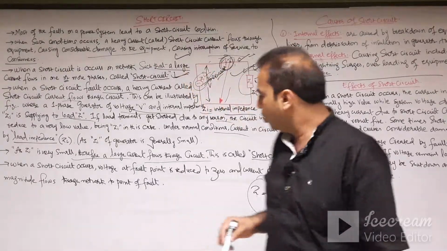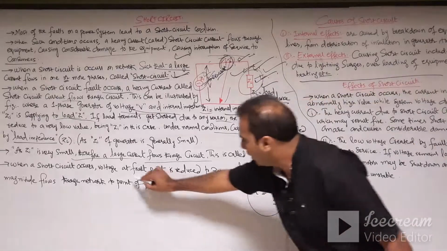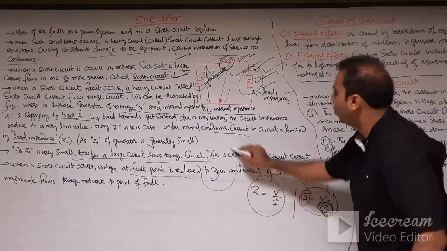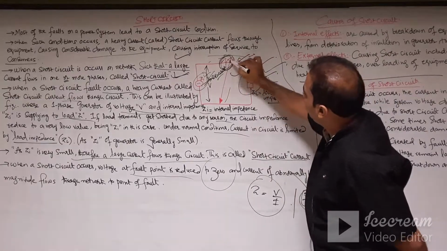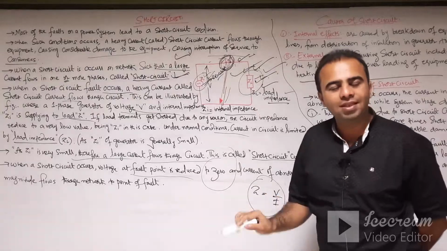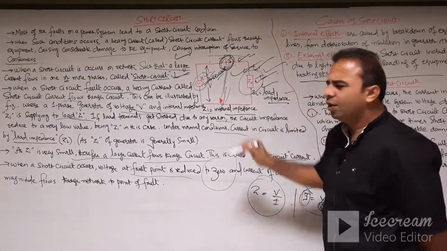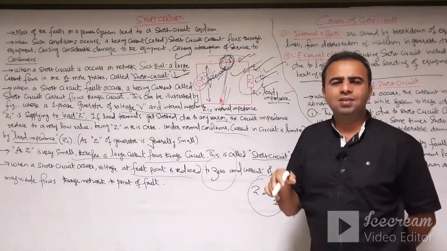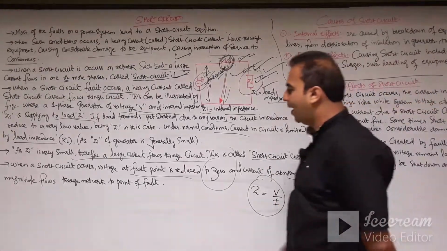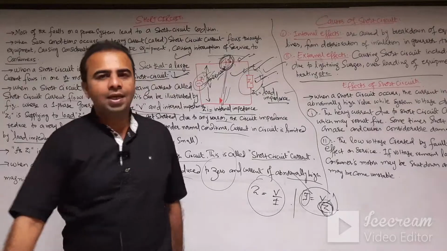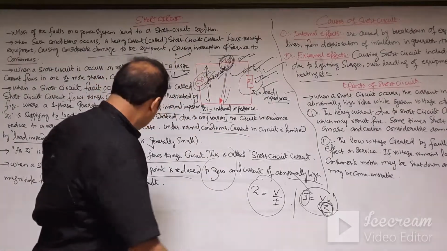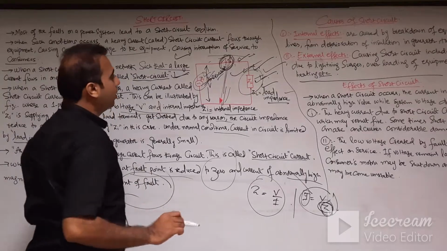Whenever a short circuit occurs, the voltage at the fault point is reduced to zero and the impedance of the system is very low, so a current of abnormally high magnitude flows from the network to the fault point. So this is the short circuit.